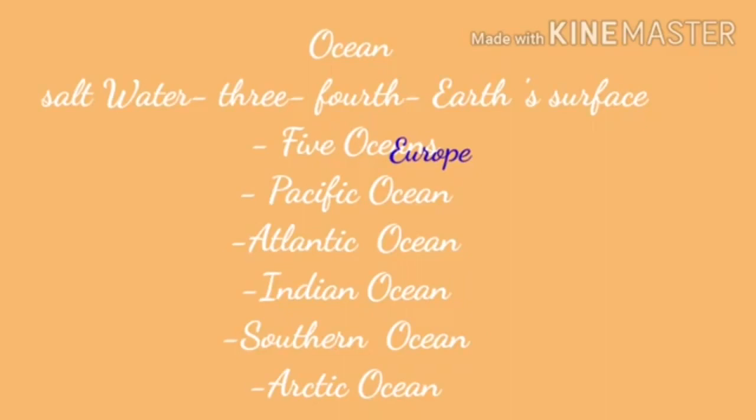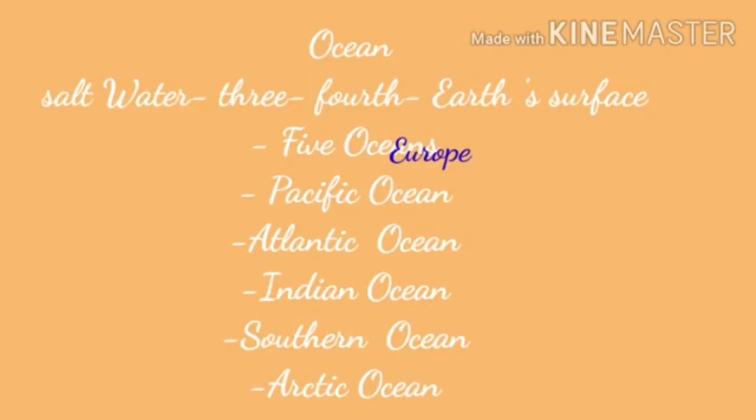Which is the smallest ocean? Yes, the Arctic Ocean is the smallest ocean. Children, there are many smaller water bodies in and around the continents. These are called seas, bays, lakes, rivers, etc.